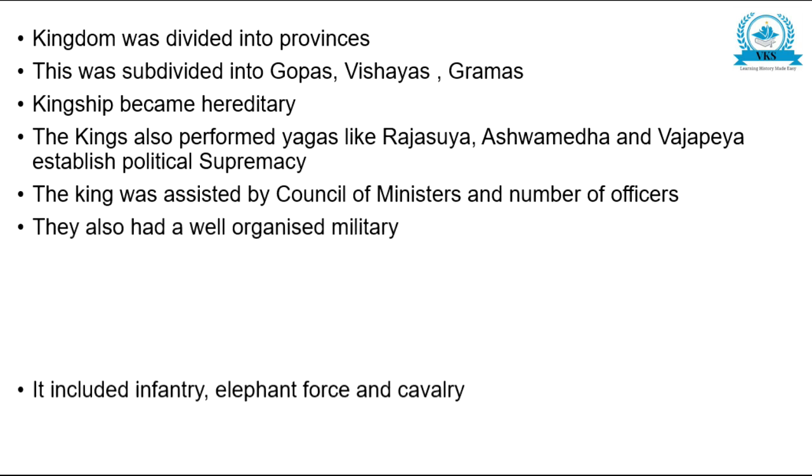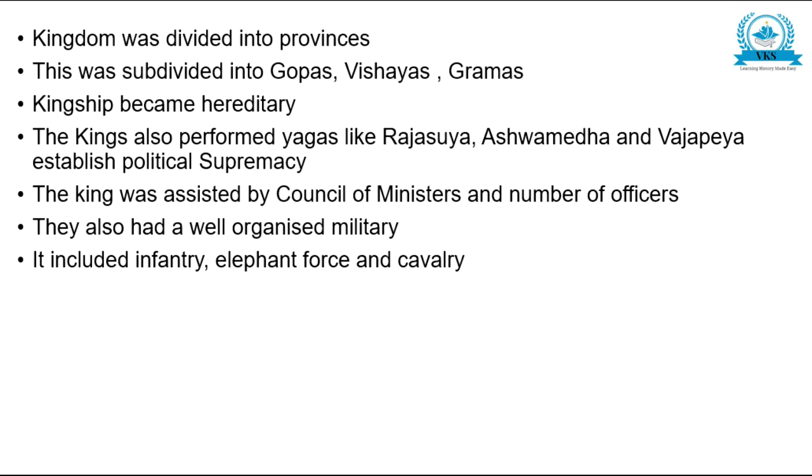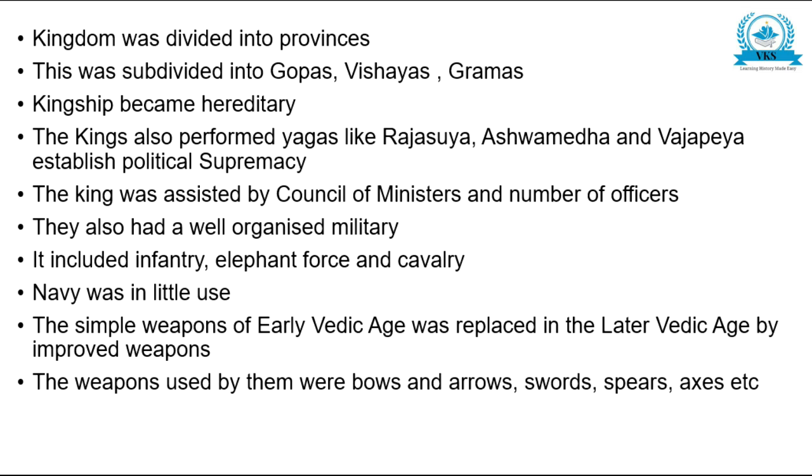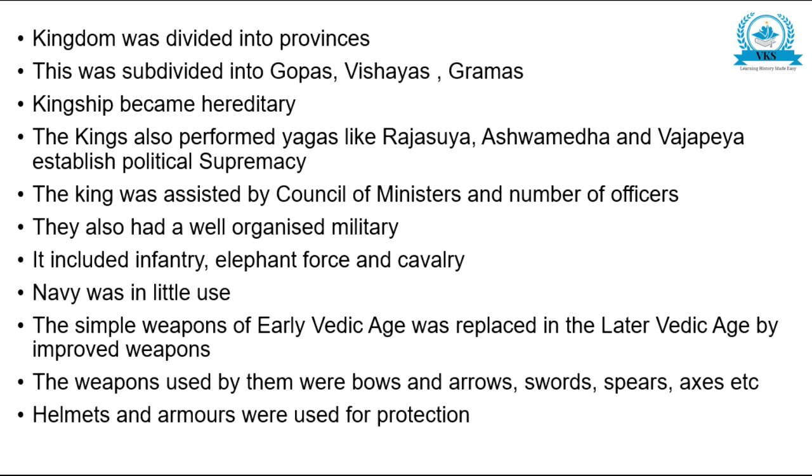They also had a well-organized military. It included infantry, elephant force and cavalry. Navy was in little use. The simple weapons of early Vedic age were replaced in the later Vedic age by improved weapons. The weapons used by them were bow and arrow, swords, spears, axes, etc. Helmets and armors were used for protection. So all these were the points regarding the political condition of Aryans.